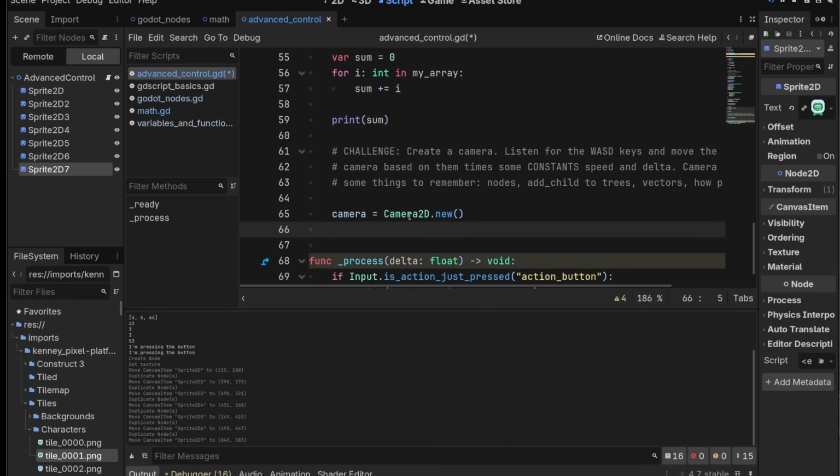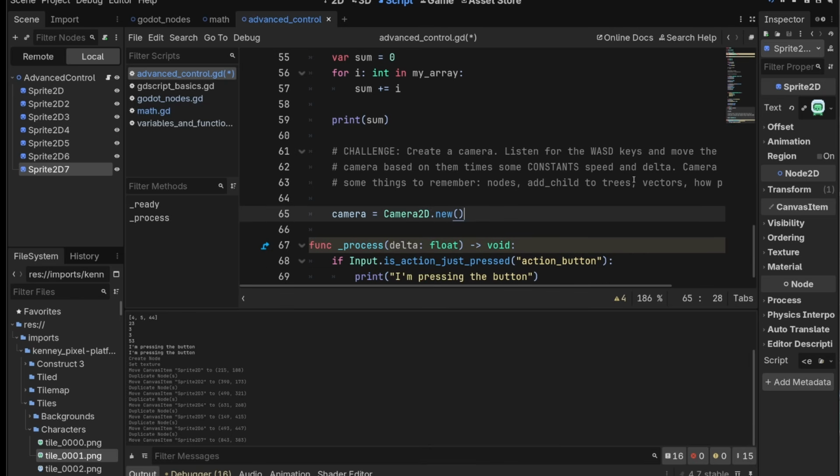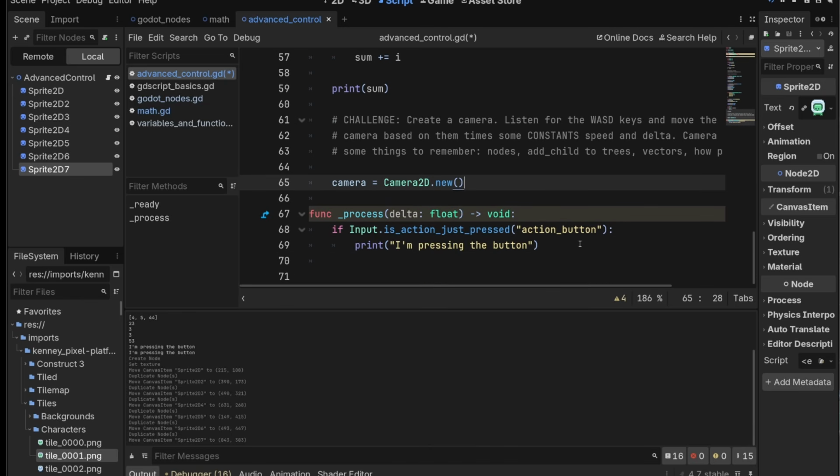And what do we do here? Well, I think that's okay. We don't need to position it here because we're going to position it with our keyboard. Let's go into process to handle this. I'm going to comment this out. Actually, no, I'm not going to. We're just not going to press space.